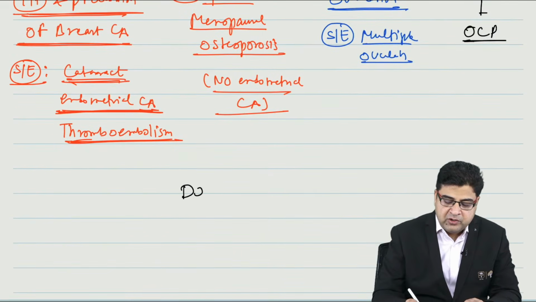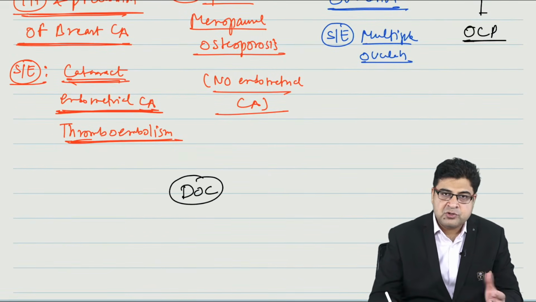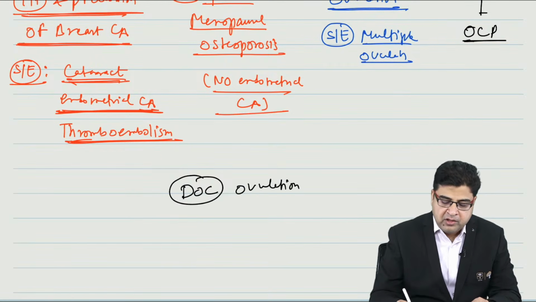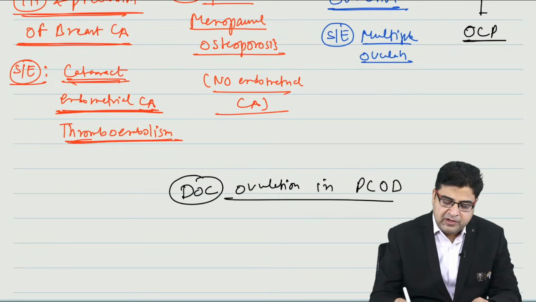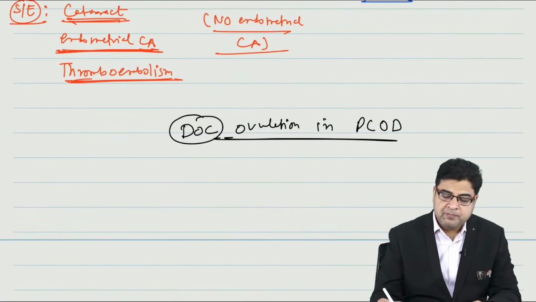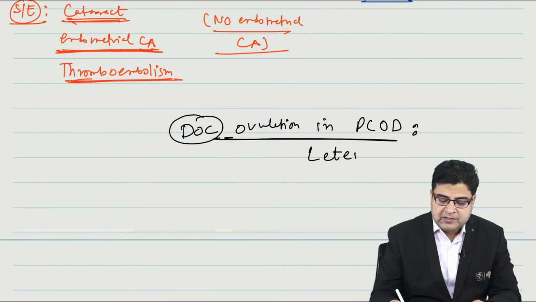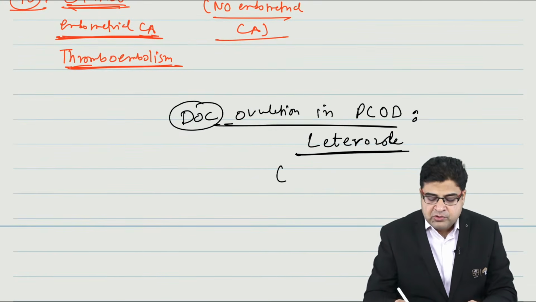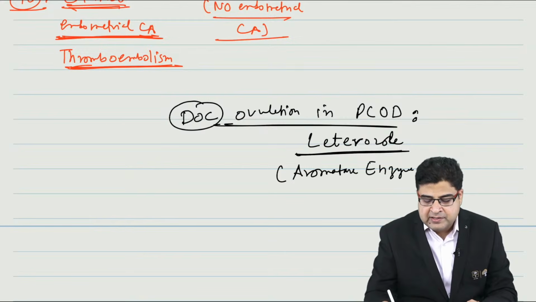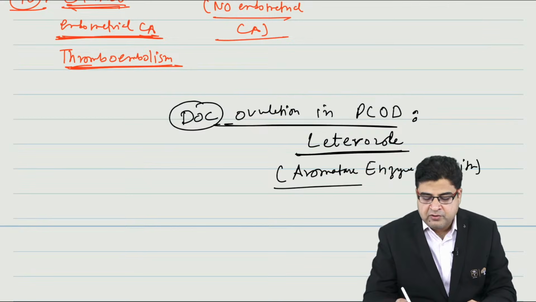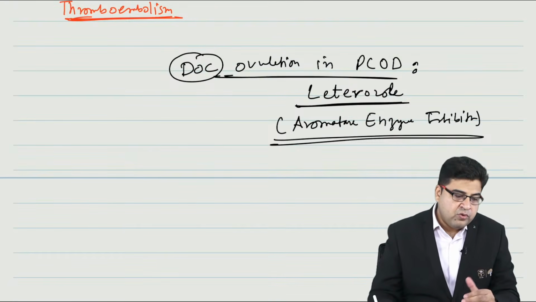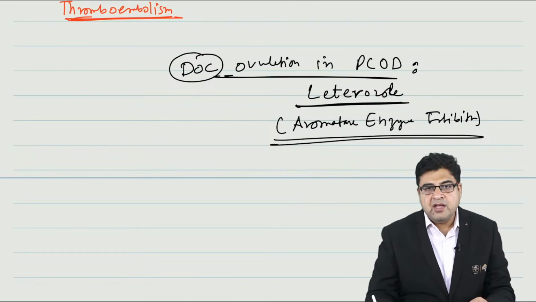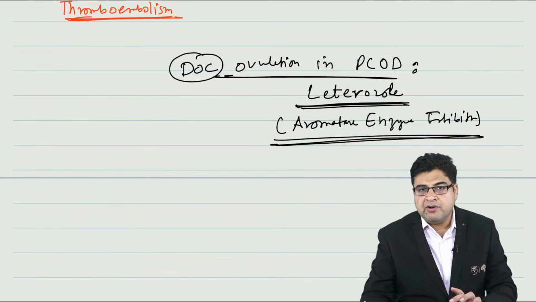But guys, one thing I would like to mention: if an MCQ is asked, what is the drug of choice for ovulation in a PCOD female? You are supposed to mark letrozole. Letrozole is overall the best medicine for ovulation in a PCOD female. Letrozole is an aromatase enzyme inhibitor, and I can use it for the treatment of infertility in PCOD.